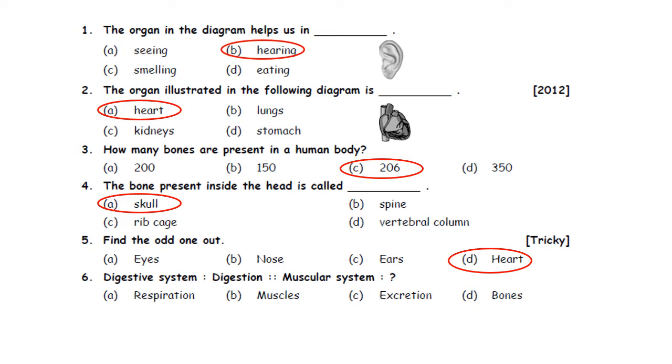Sixth, find the analogy. Digestive system, digestion. Muscular system, A. Respiration, B. Muscles, C. Excretion, D. Bones. So we know digestive system is associated with digestion. Muscular system is associated with muscles. So option B is the correct answer.